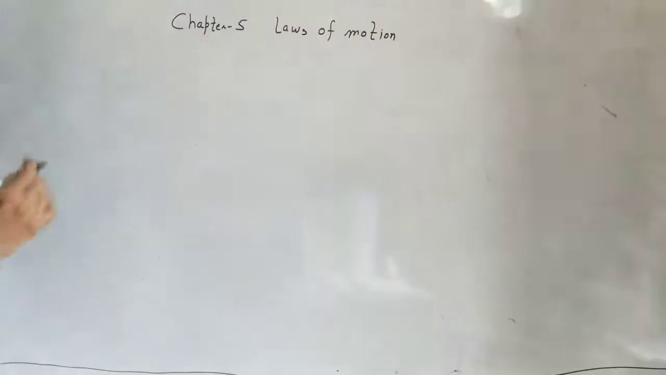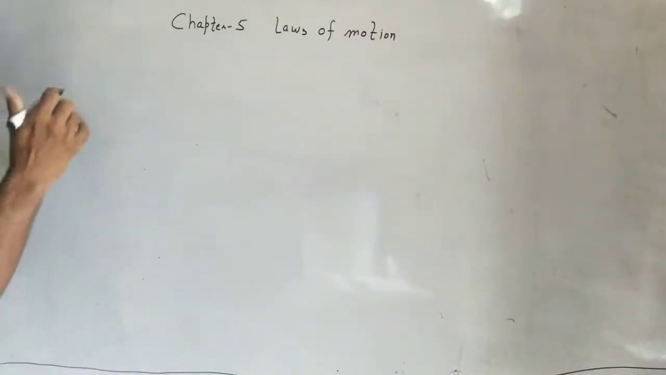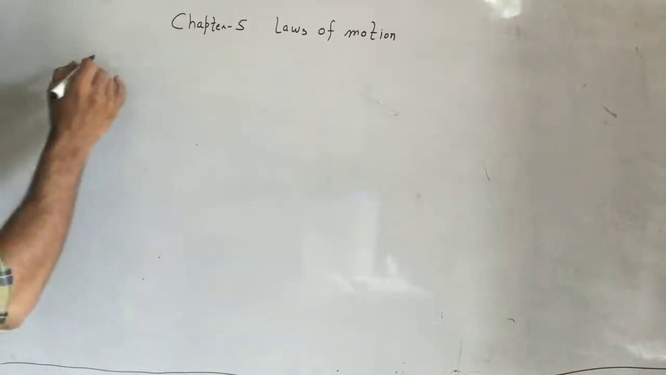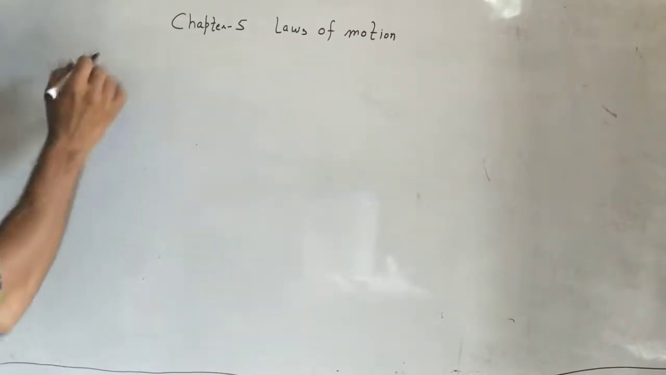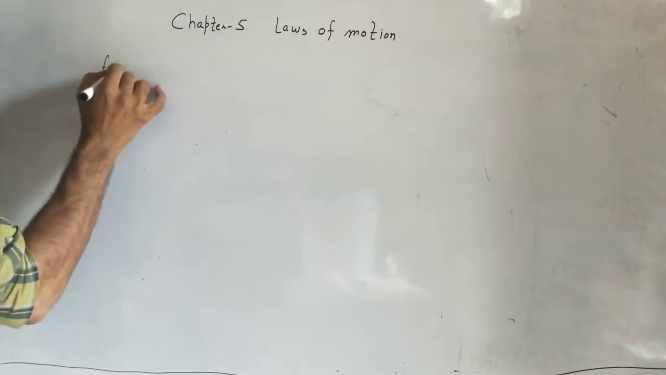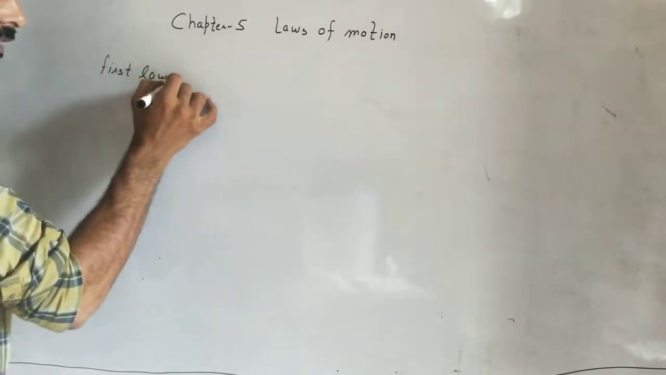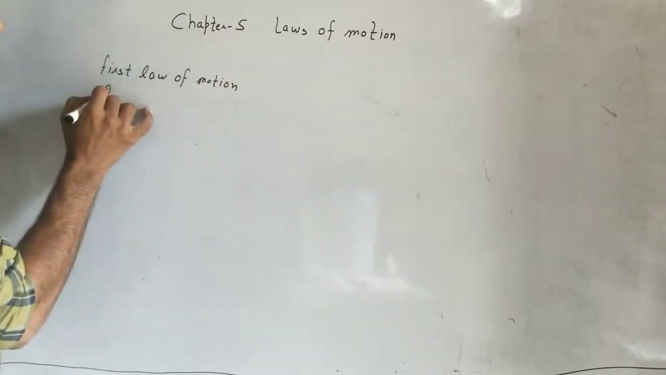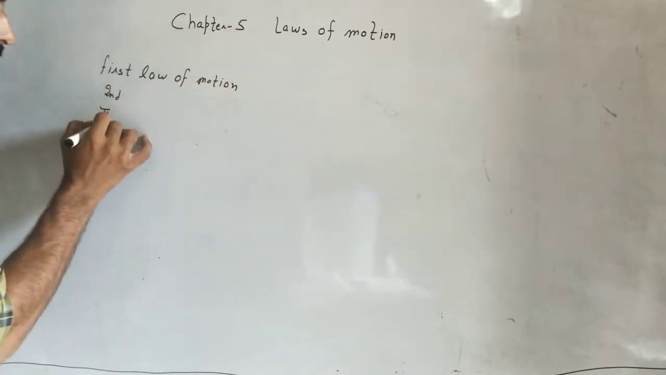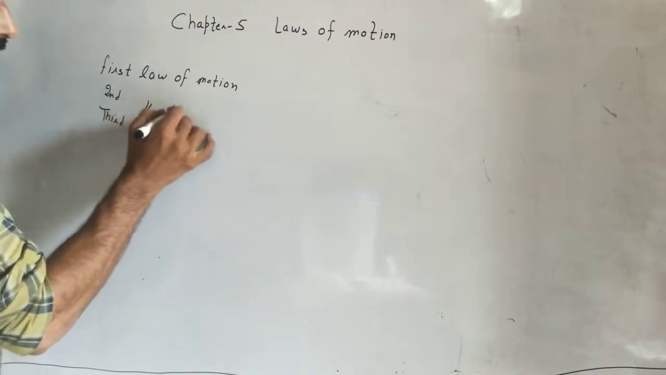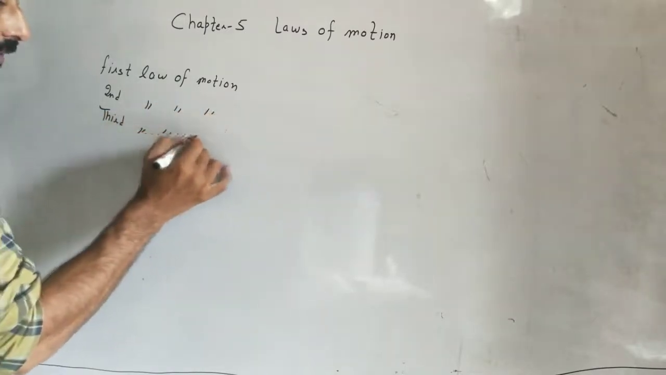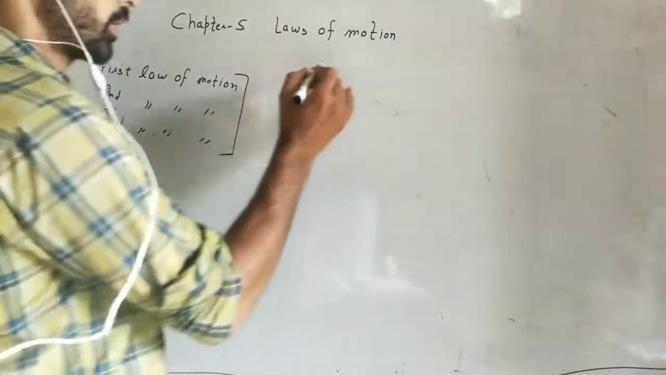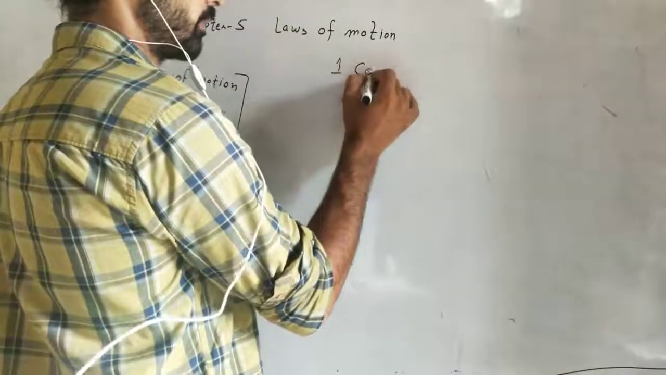In this, the first topic name is first law of motion, second law of motion, and third law of motion. We have deducted this year. First law of motion you must revise from your 9th class. Second law and third law we have deducted from the +1 syllabus. This has been eliminated. So the first topic is conservation of momentum.